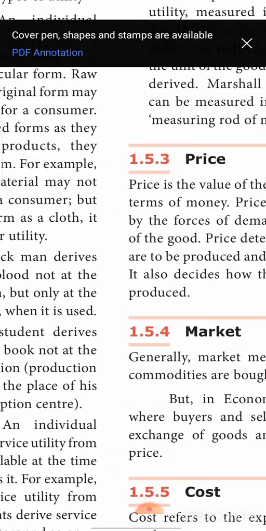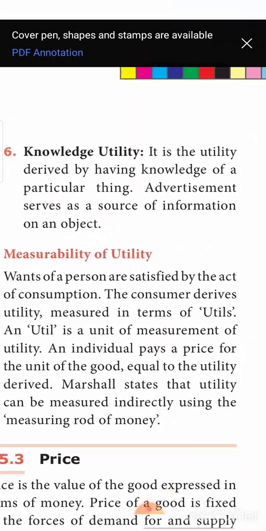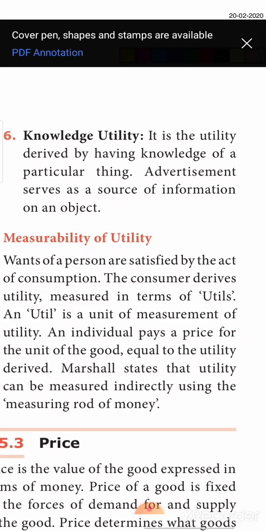Next is knowledge utility. See, how are we able to get to know that a particular product is available in the market? For example, I need to travel. There is an urgent necessity that I have to travel immediately to Bangalore. How will you know what the ways of reaching Bangalore are?